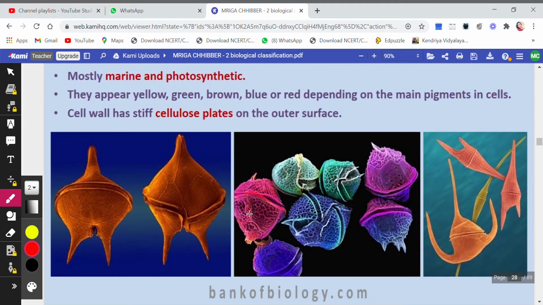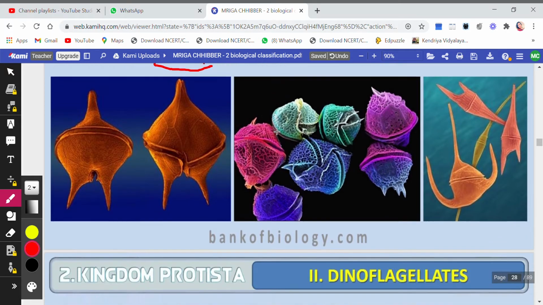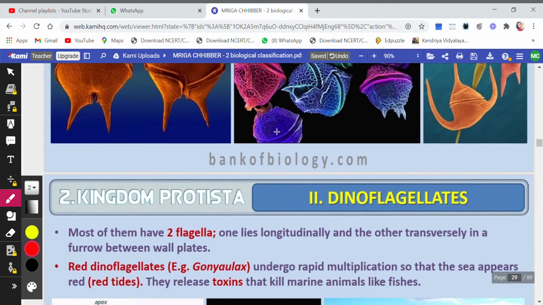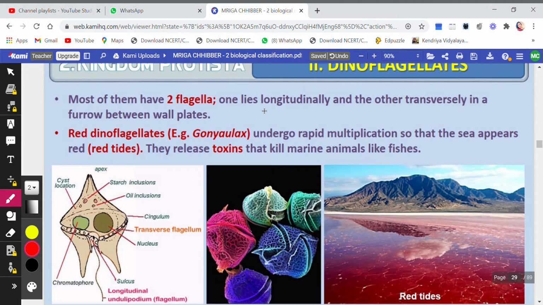Then we come to dinoflagellates, mostly marine and photosynthetic. Again, mostly marine, that is, they are basically found in seawater or ocean water. And again, they are photosynthetic, they will produce food. They appear yellow, green, brown, blue, or red depending on the main pigments in their cells. The cell wall has stiff cellulosic plates on the outer surface. You see the diagrams. Most of them have two flagella. One lies longitudinally and the other transversely. So there are two flagella, as you see.